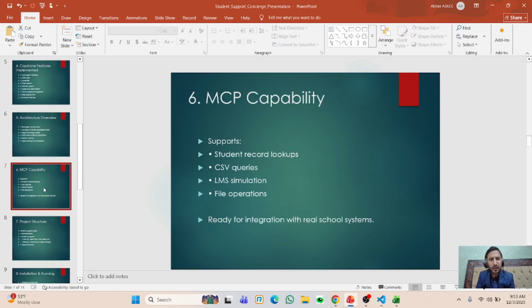Now, MCP capability. This project is also capable of MCP capability, and you can add on later on.